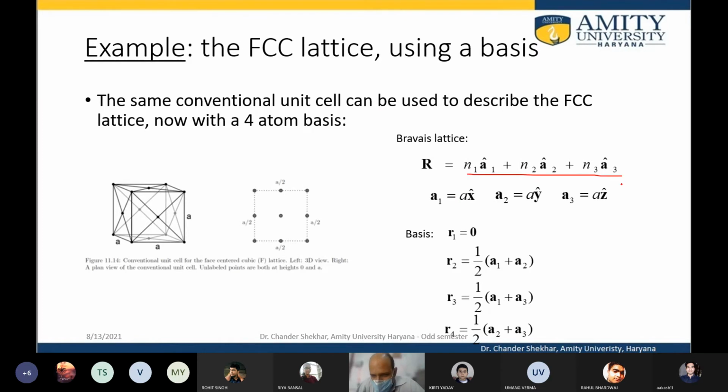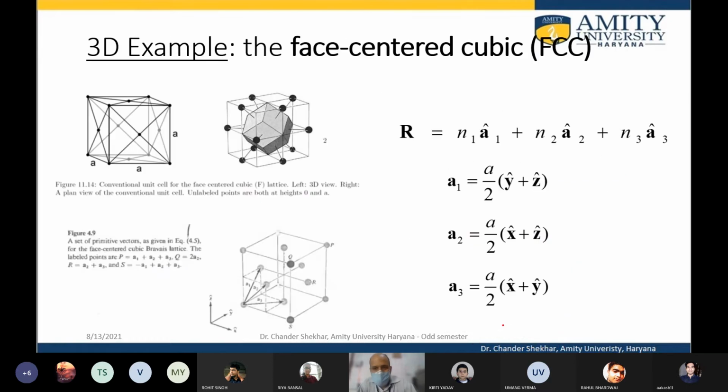So this is the normal standard lattice translation vector, A1, A2, A3, and the basis represents the position of the individual lattice translation where the atom's location can be found out.